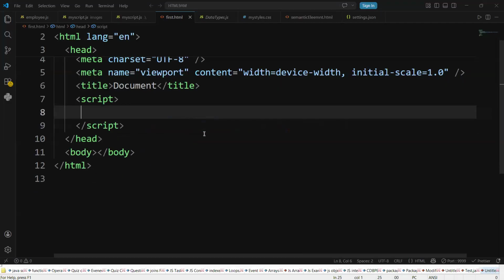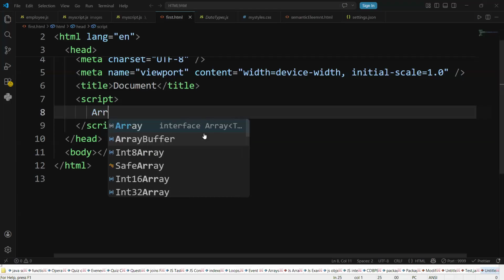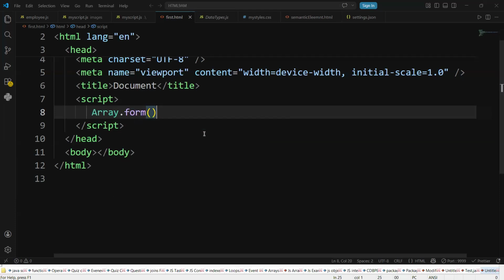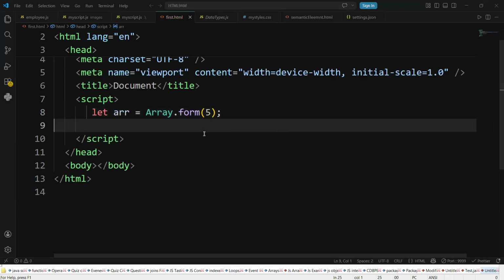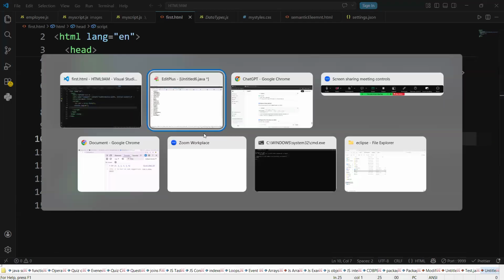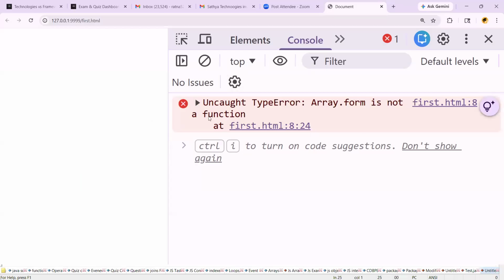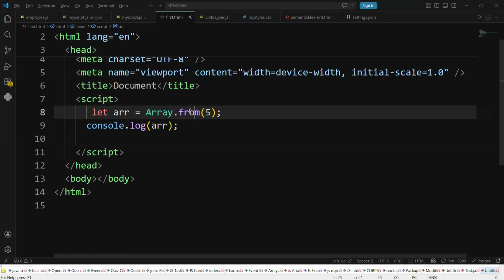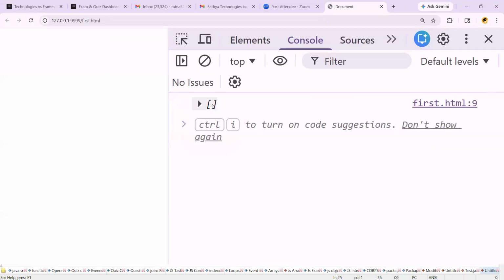One important function is there: I can write the Array.from function. What the Array.from function will do, just let me go for console log of it. You please check the output once. We check the output, now you get the array, that is called Array.from. Good. Now we got the data.